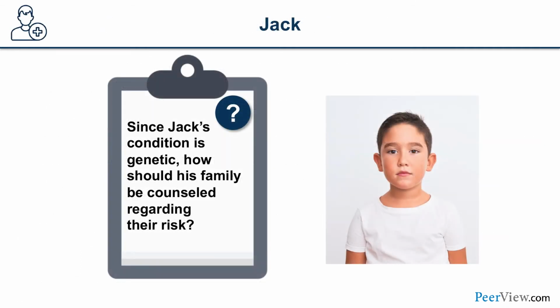So since Jack's condition is genetic, how should his family be counseled regarding their risk? Every time you identify a Fabry disease patient, make sure that you also screen at-risk family members, because every Fabry disease patient has 5 family members who have Fabry disease. This is an average, 5. So this is not patients at risk, but they actually have Fabry disease. So it's very important to do a proper family screening.